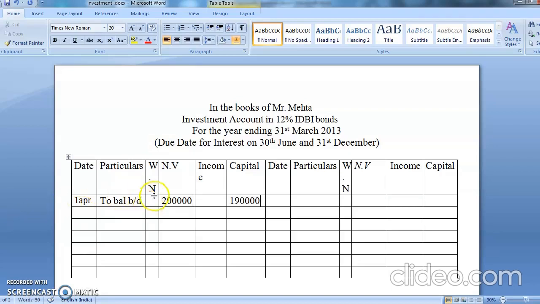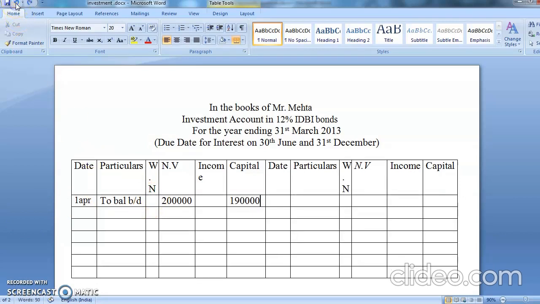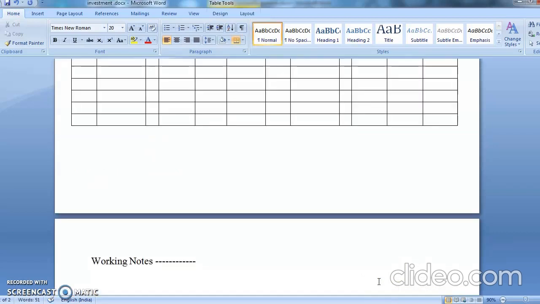So for finding the interest, we'll write here working note number 1. Chalo, let's go to working note number 1. The last interest was received in the month of December. Right, children, I have told you every time, do you remember, that December came before April. Chalo, December.